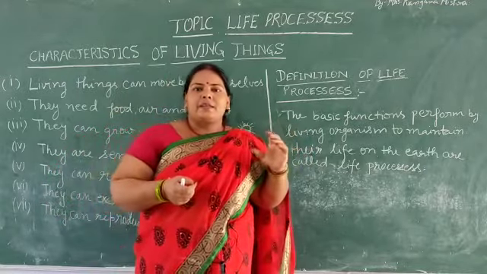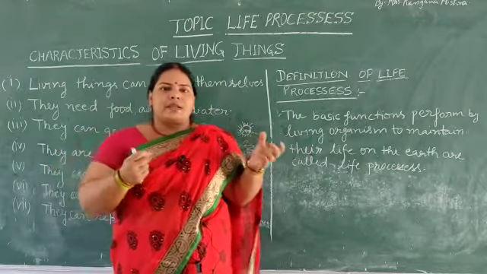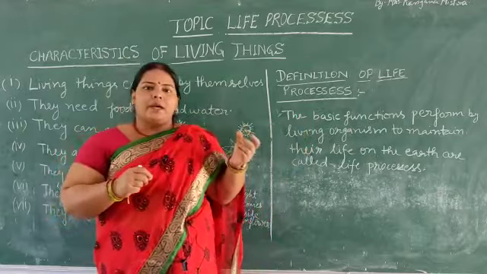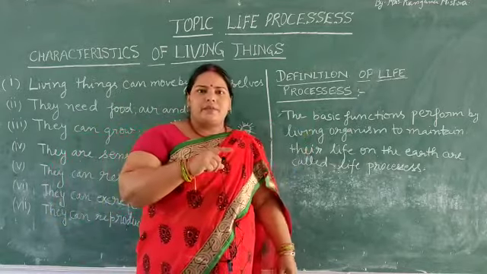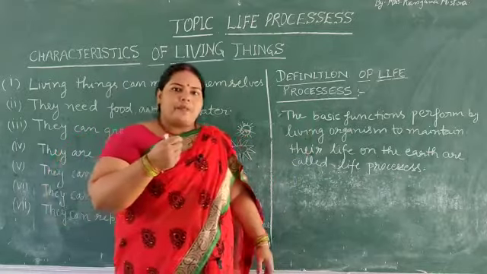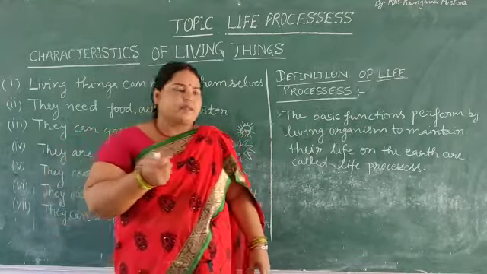Plants and animals have a life cycle: the carbon dioxide generated by human beings, plants can absorb, and the oxygen given by plants, animals can absorb. So respiration is a very necessary process of living beings.